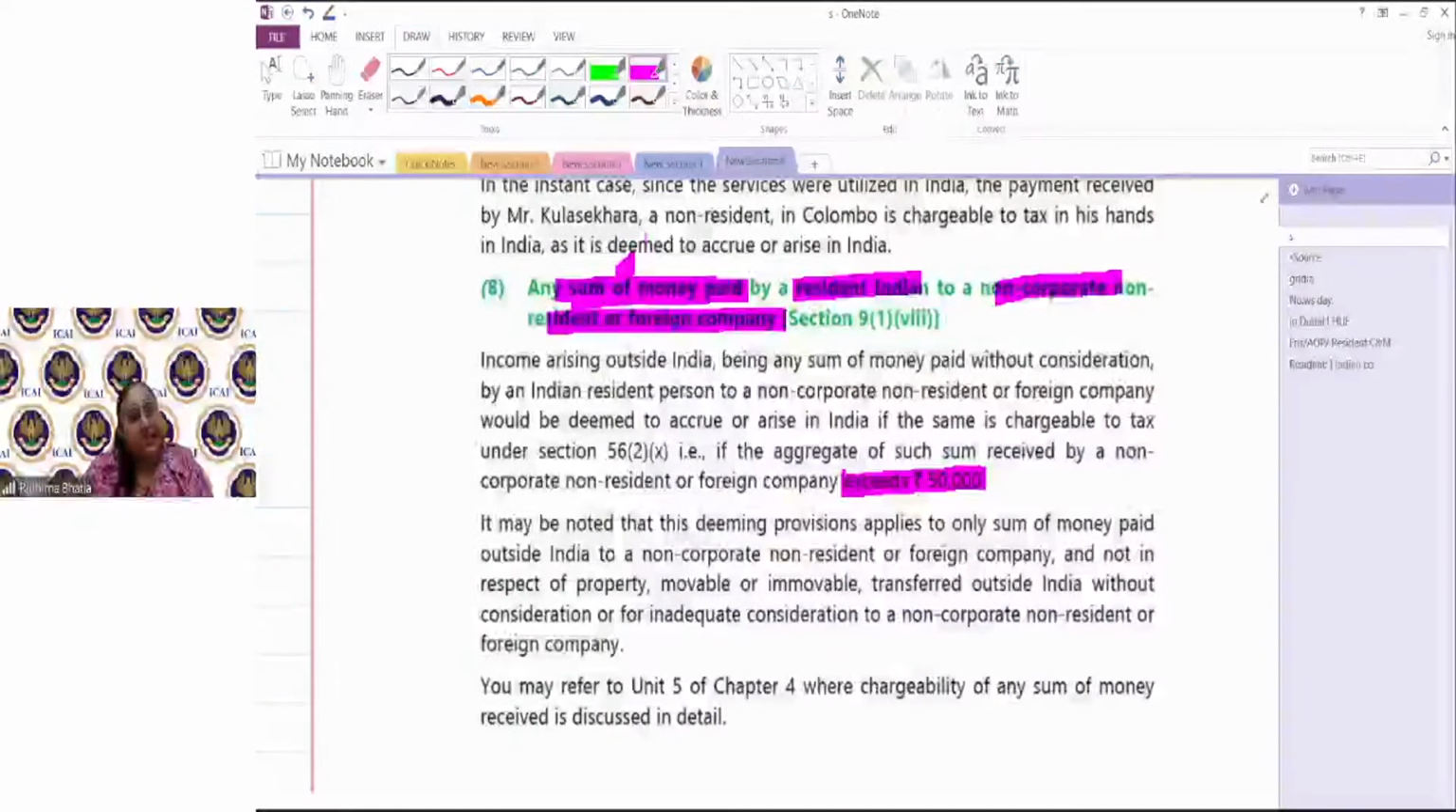income of my cousin. But no, if a resident of India is giving any money gift, not property, not phones, not any asset, a money gift, to a non-resident, non-corporate, non-resident or foreign company, it would be taxable as income of India if the amount exceeds 50,000. Simple. Okay? So that's all about what income deemed to accrue or arise in India.